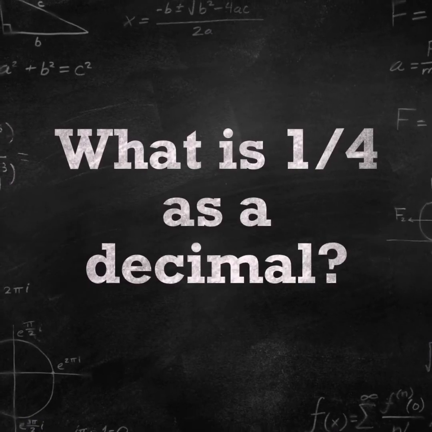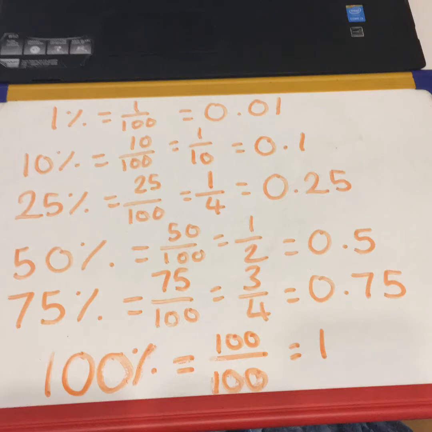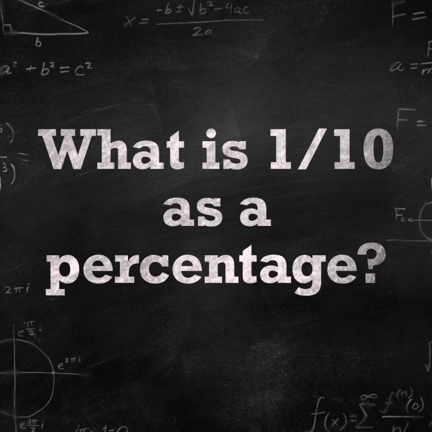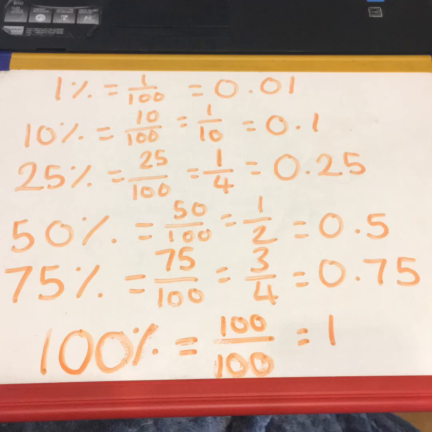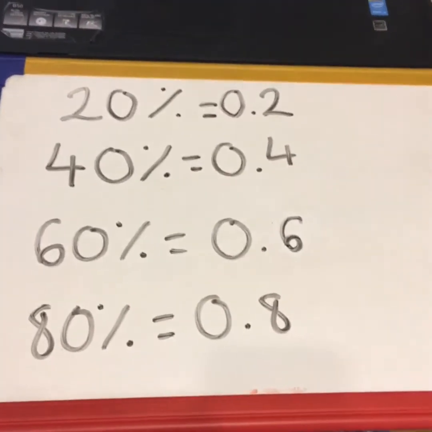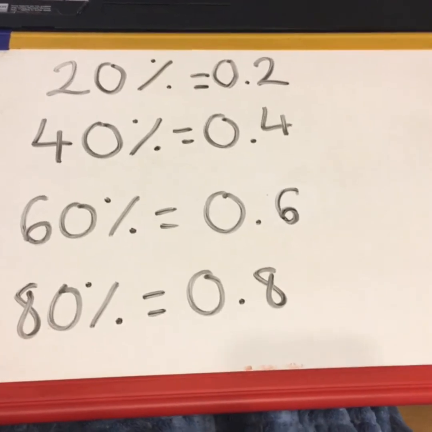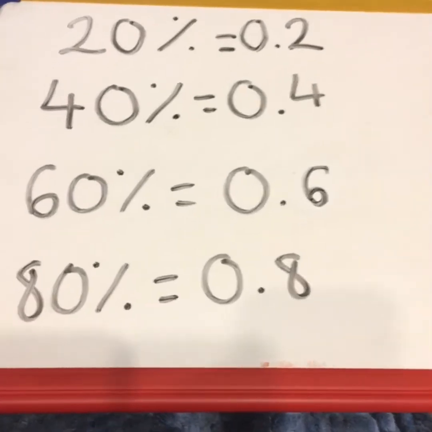Number 2, what is 1/4 as a decimal? 1/4 is the same as 0.25. What is 1/10 as a percentage? 1/10 is the same as 10%, because 1/10 would be the same as 10 hundredths, which is 10%. Right, last little bit before we go on to your Hegarty. So hopefully these fractions and decimals are starting to get into your head and you're starting to remember them.